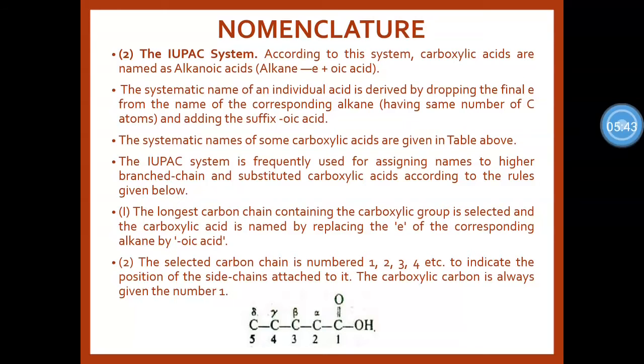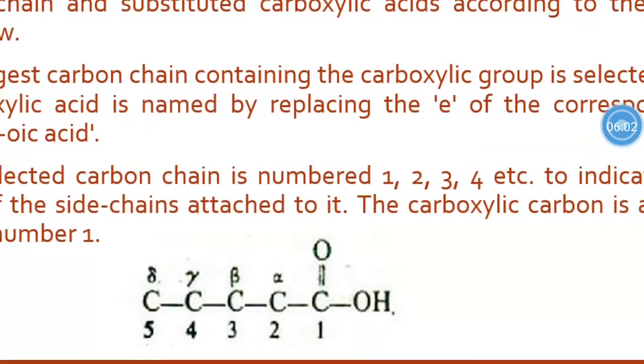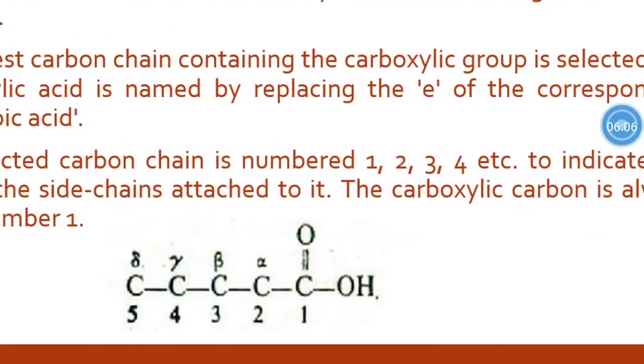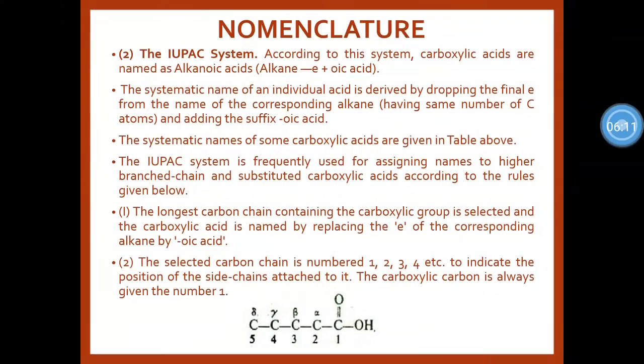Then the second step is that the selected carbon chain is numbered 1, 2, 3, 4 etc. to indicate the position of the side chain attached to it, and the carboxylic acid carbon is always given the number 1. Here we get an example: COOH is the acidic group, and alpha, beta, gamma is for the common name system, and 1 2 3 4 5 for the IUPAC name system.